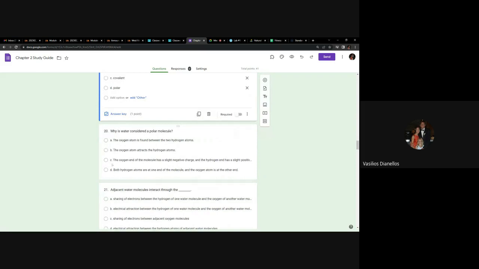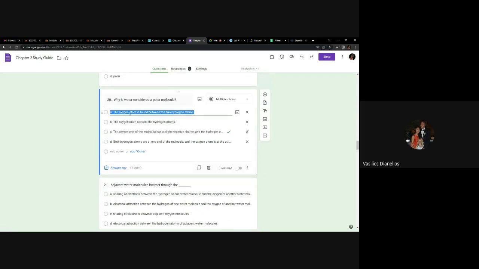All right, 20. Why is water considered a polar molecule? This is important. It might be on the exam. Let's look at the options. The oxygen atom is found between the 2 hydrogen atoms. That is a correct statement, and that is part of why it's a polar molecule. But let's keep reading, because you always need to choose the best answer, not just a good answer, but the most correct. Oxygen atom attracts the hydrogen atoms. Also a true statement. Oxygen end of the molecule has a slight negative charge, and the hydrogen end, you can't see it because of the way it is right now, but it has a positive charge. That is the most correct answer.